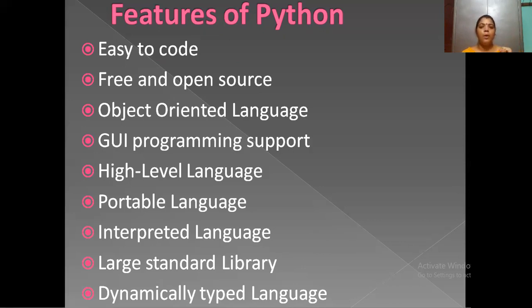Coming to Python programming, we do not need to specify variables or data types beforehand. At the point of usage, we can use those variables or data types.